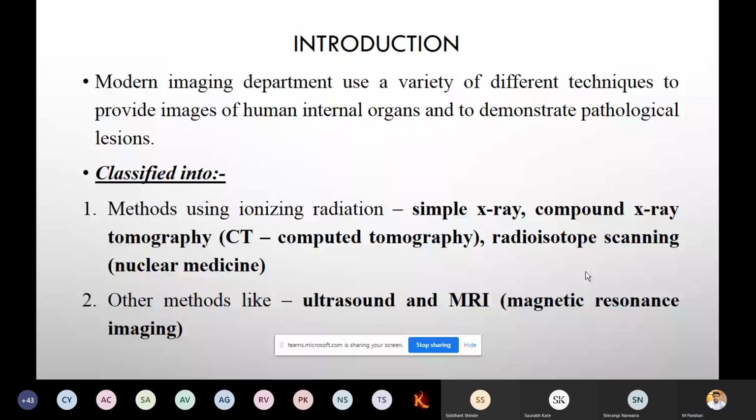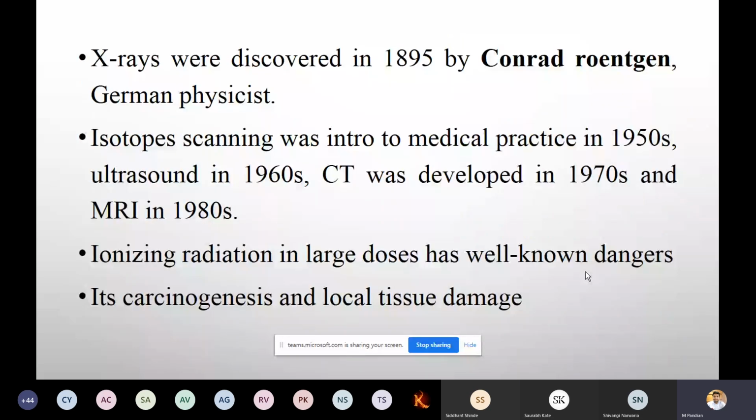We will see when they started, how they were innovated, and how they are applicable to medicine in daily practice. X-rays were discovered in 1895 by Konrad Röntgen, a German physicist. Isotope scanning was introduced to medical practice in the 1950s, ultrasound in the 1960s, CT scan was developed in the 1970s, and MRI in the 1980s.